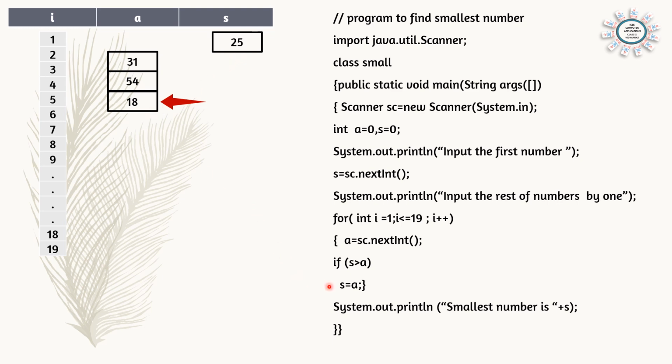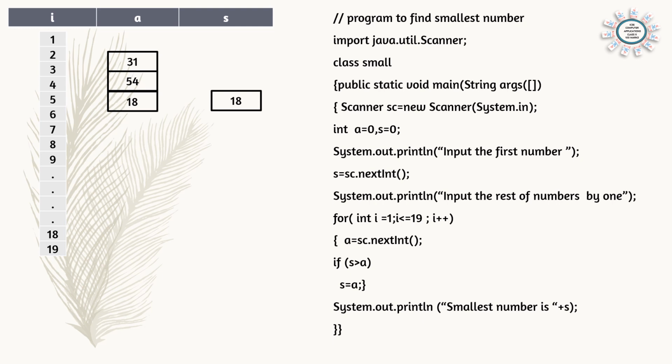So what we will do is s = a. This number 18 will be stored in s and 25 will be overwritten. So we say s = a. That means 25 will go and the new value of s is 18.